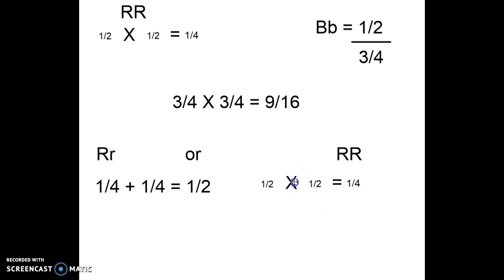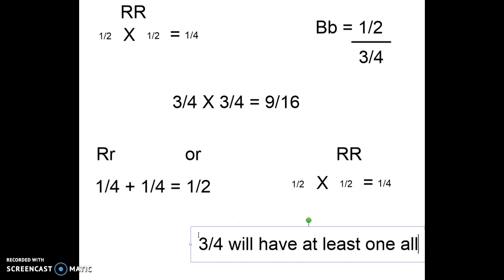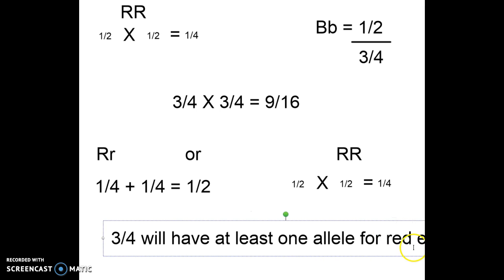So your answer here is that 3/4 will have at least one allele for red eyes.